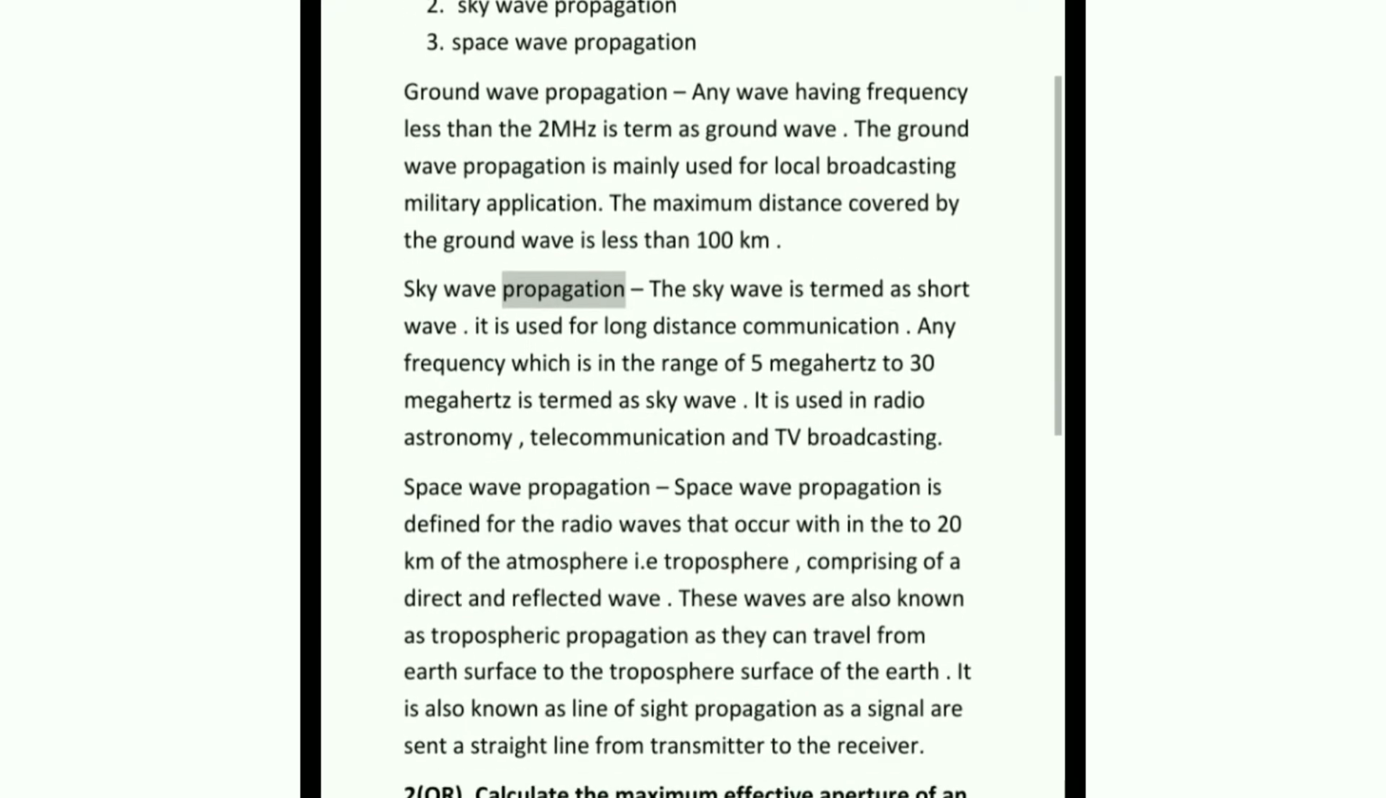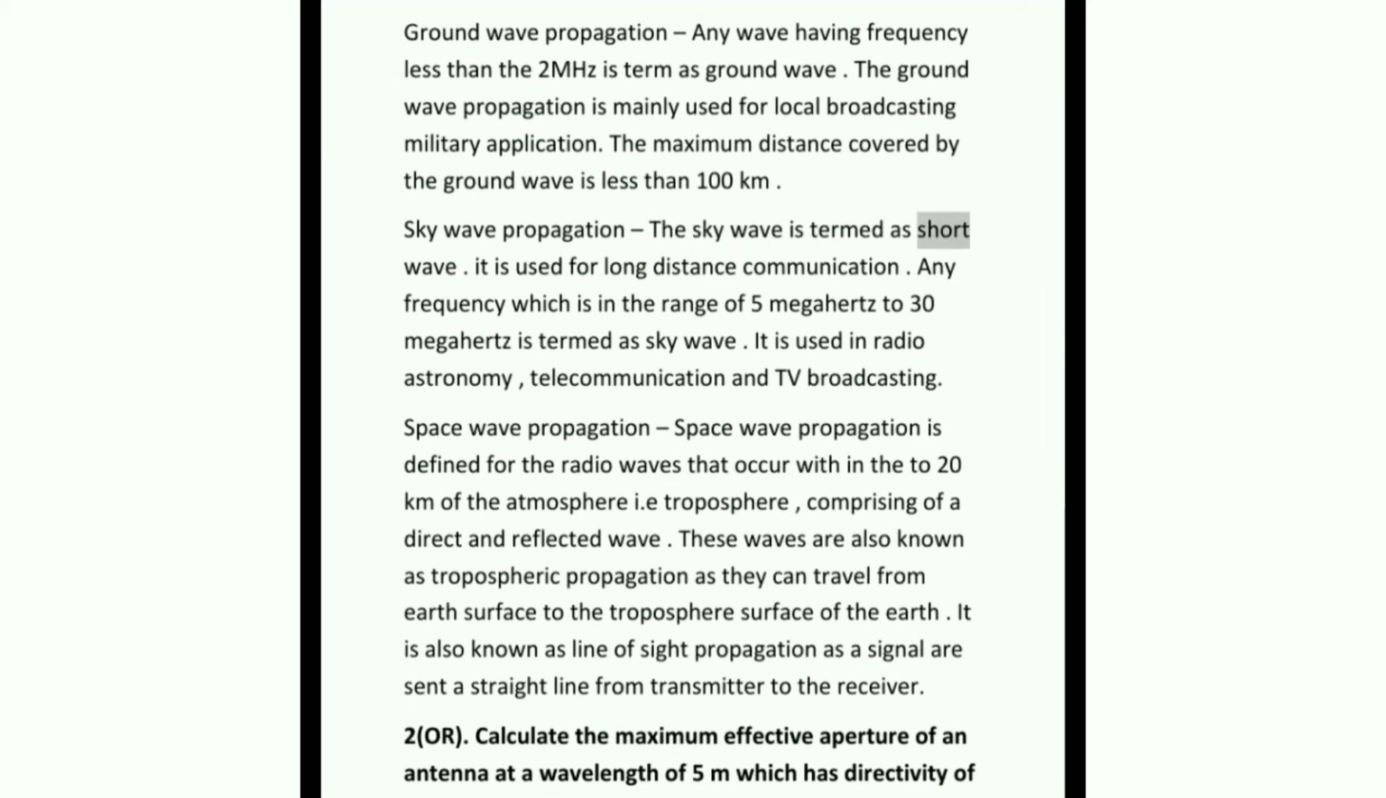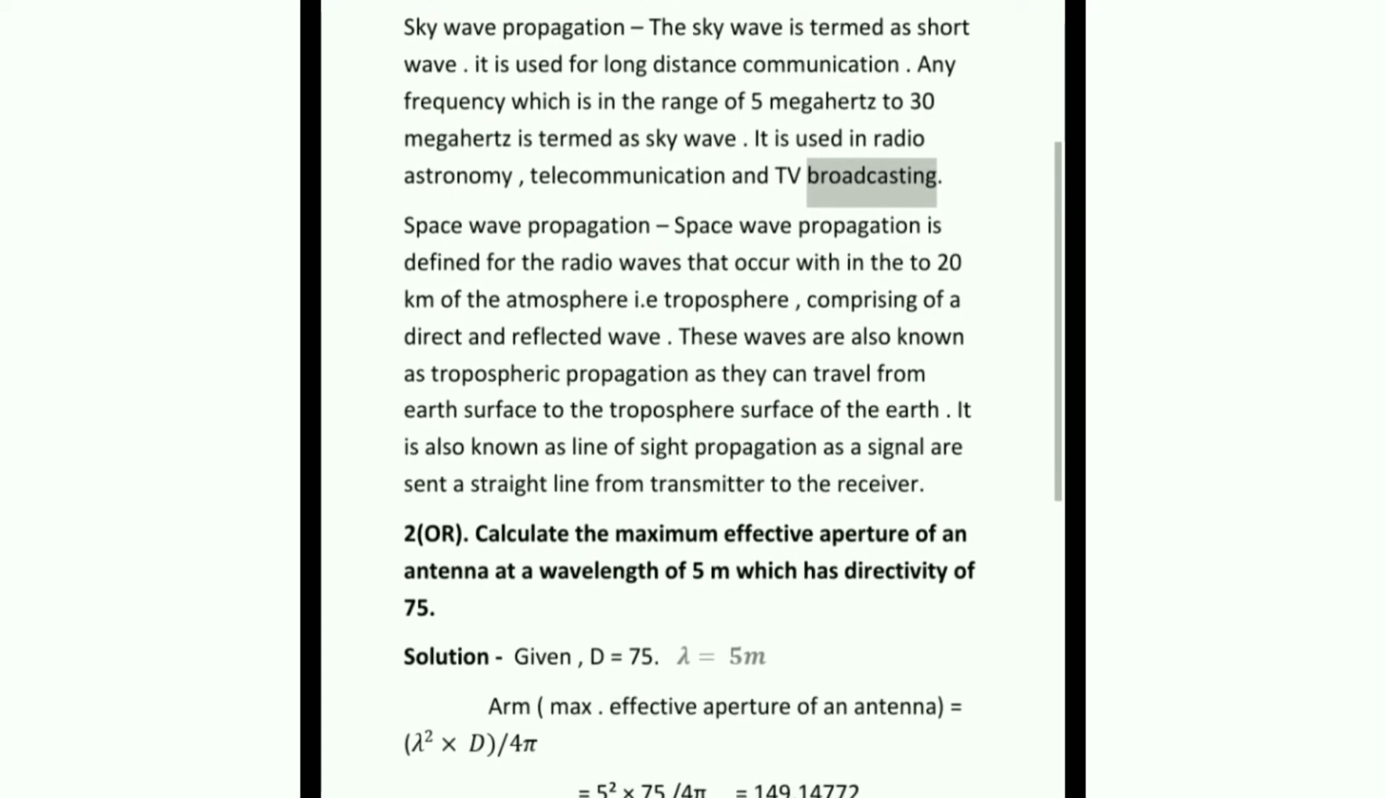Sky wave propagation. The sky wave is termed a short wave. It is used for long-distance communication. Any frequency in the range of 5 MHz to 30 MHz is termed a sky wave. It is used in radio astronomy, telecommunication, and TV broadcasting.